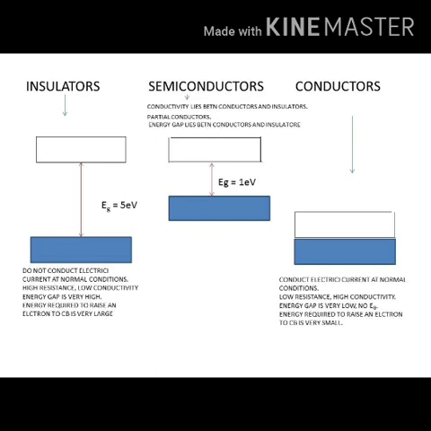The forbidden energy gap is overlapped. So we can tell, in other words, there is no forbidden energy gap in such materials. So the electron can easily flow from valence band to the conduction band. A small energy is sufficient to make an electron rise to the conduction band. Examples you can take are metals.